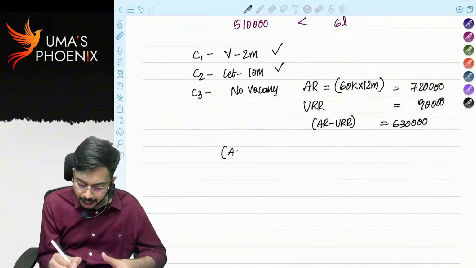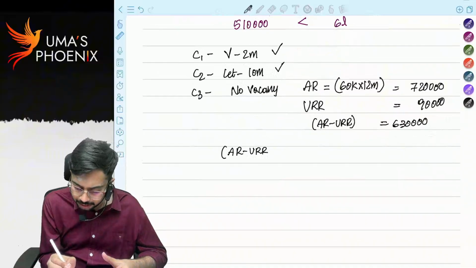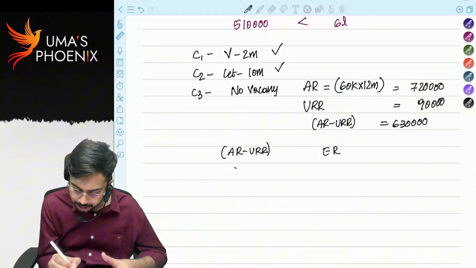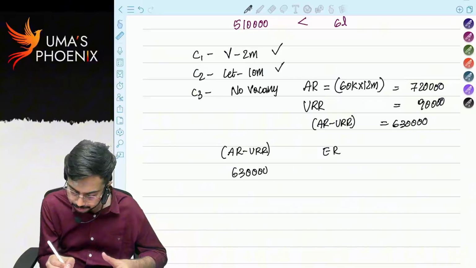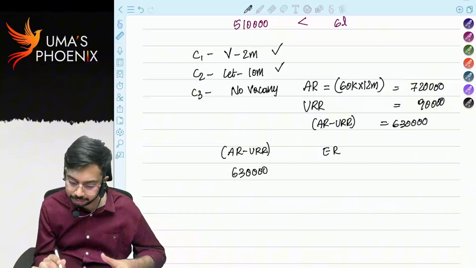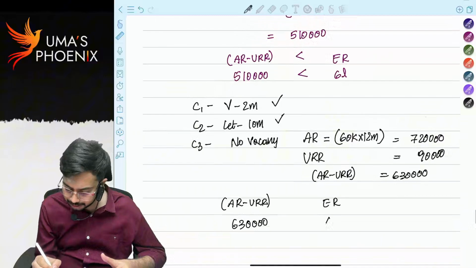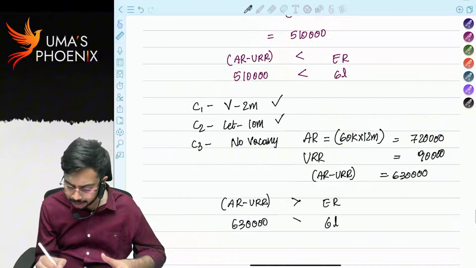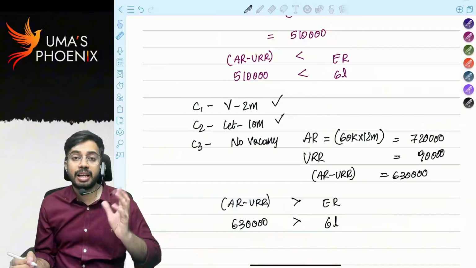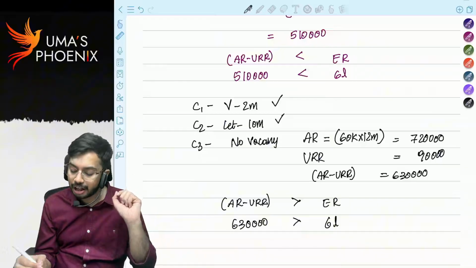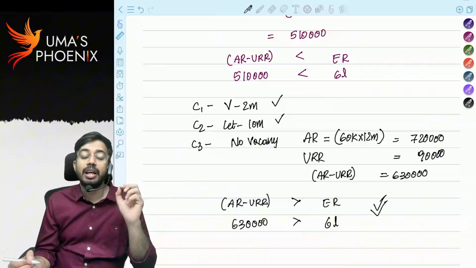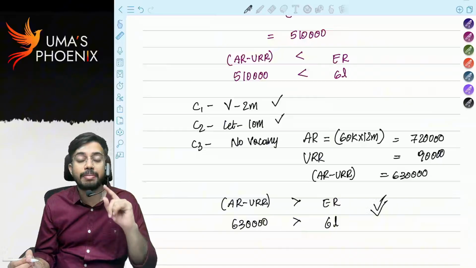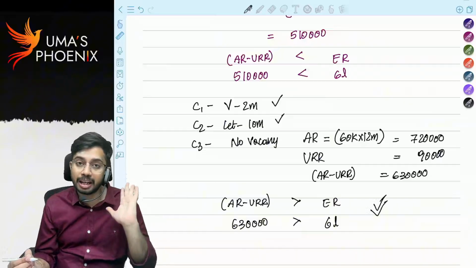So let us compare actual rent minus unrealized rent with expected rent. 6,30,000. Expected rent 6 lakh. In this case, actual rent minus unrealized rent is greater than expected rent. That means condition 3 is satisfied. If there is no vacancy, actual rent minus unrealized rent would be greater than expected rent.